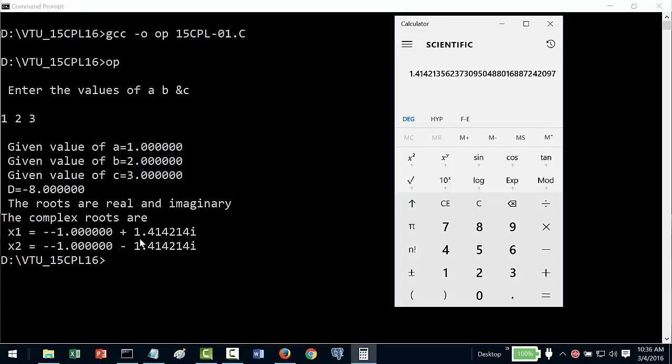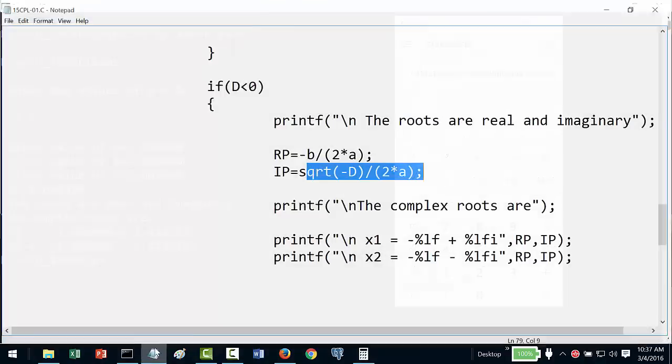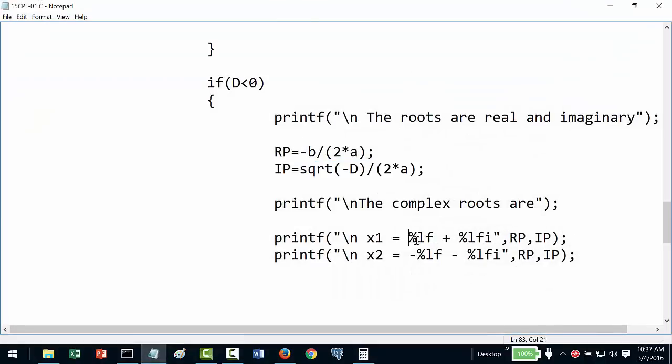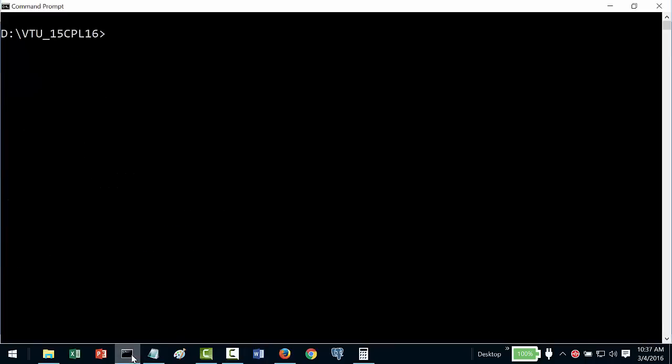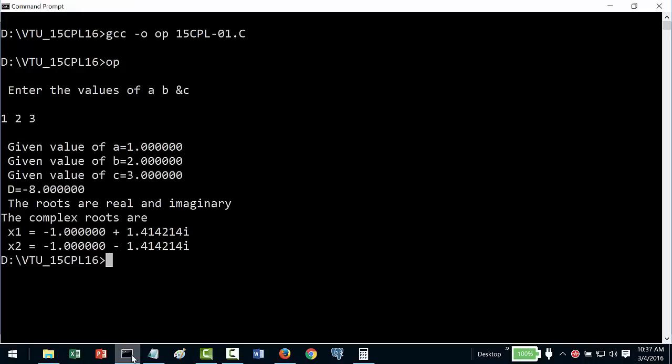So my complex number is 1.414 divided by 2, which is 1.414i. So my complex number looks like minus, okay. So since b will always be negative, I will remove this minus from here just to avoid this confusion. So I will just clear this. So let us take the same values. Let me explain it once again. 1, 2 and 3. So if you see now 1.414i, how did I get that?